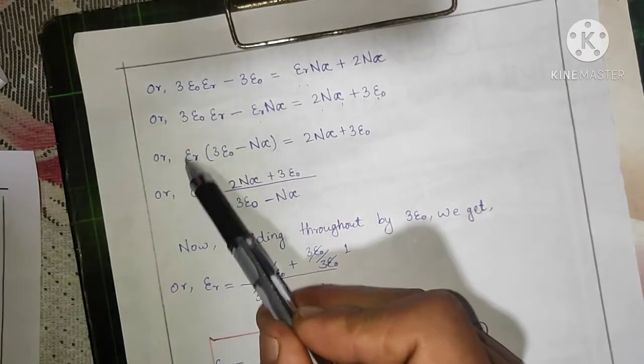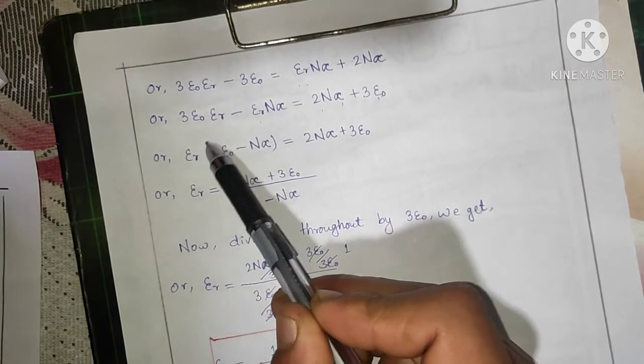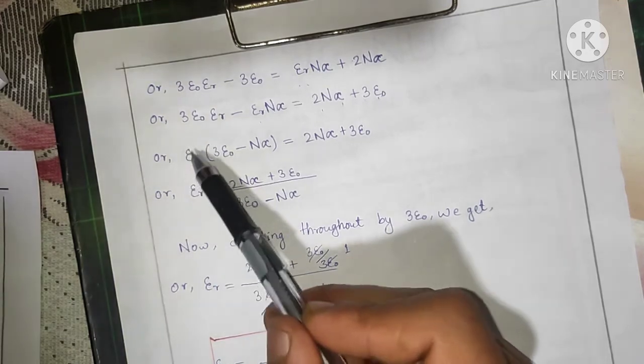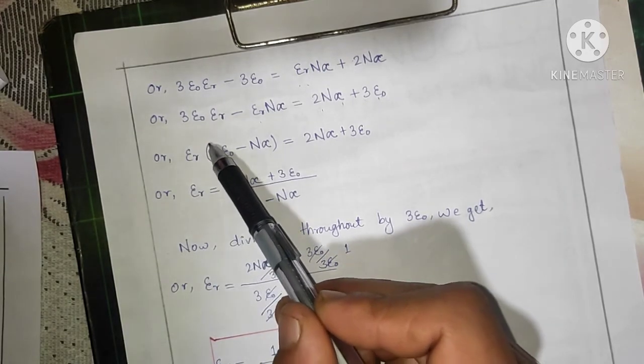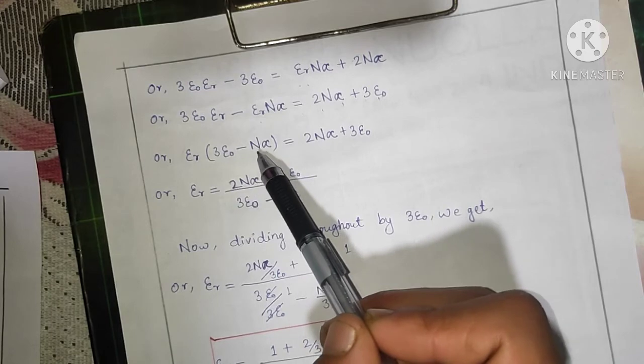By taking common, epsilon r, the dielectric constant, times the whole of 3 epsilon naught minus n alpha is equal to 2 n alpha plus 3 epsilon naught. So epsilon r is equal to 2 n alpha plus 3 epsilon naught, whole divided by 3 epsilon naught minus n alpha.